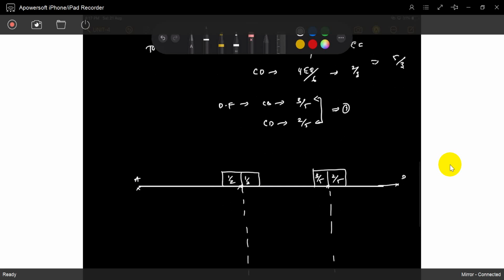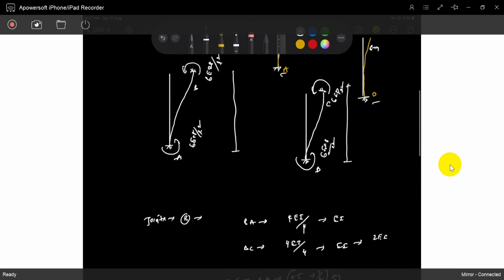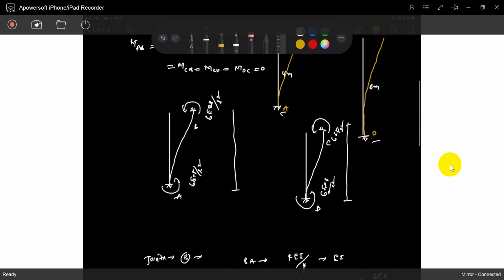So we have to write down the moments. Later we have to distribute it. Sir, we don't know the moment, so we have to get the moment. We require delta, but we don't know delta. So how can we solve it?